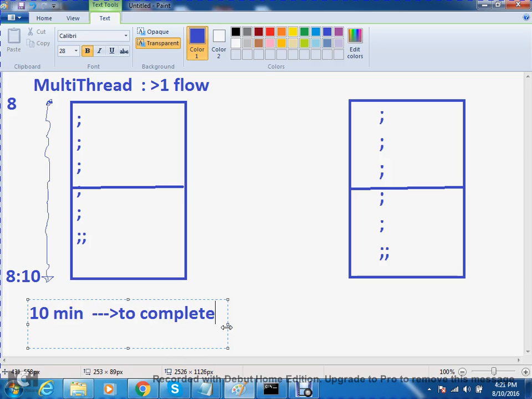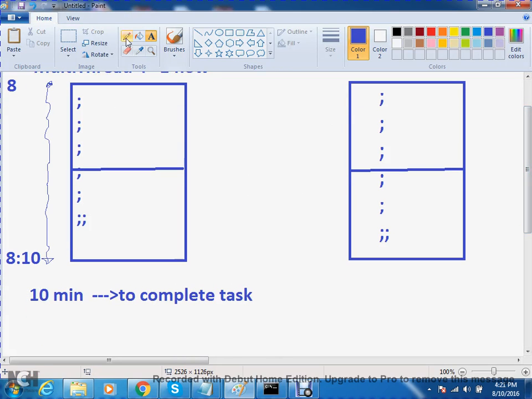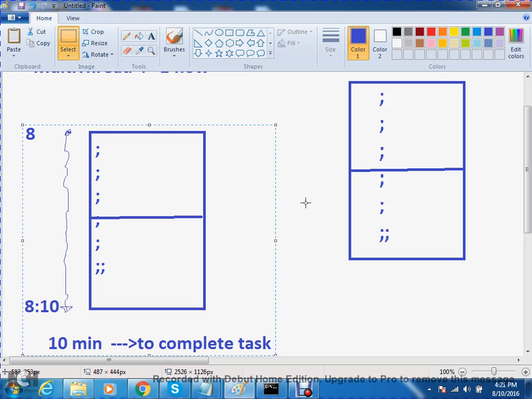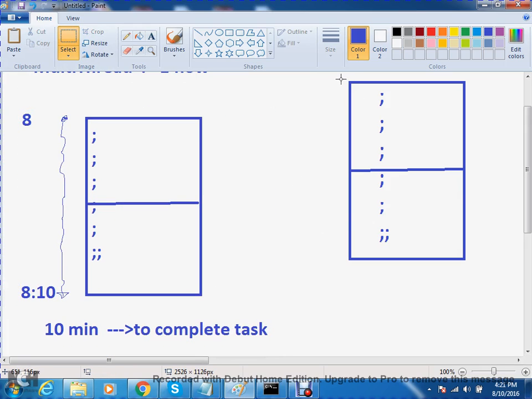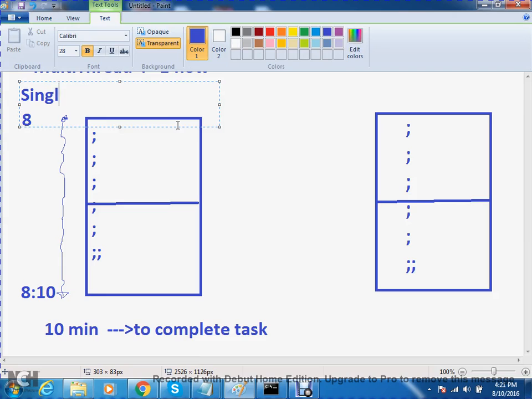What task in this scenario? By using a single flow. Flow is called a thread, yes or no? So I can call this one a single thread. Here I used only a single flow. Any doubt in this? No.